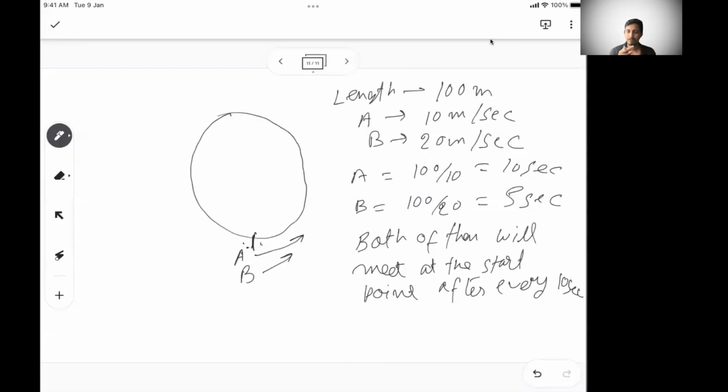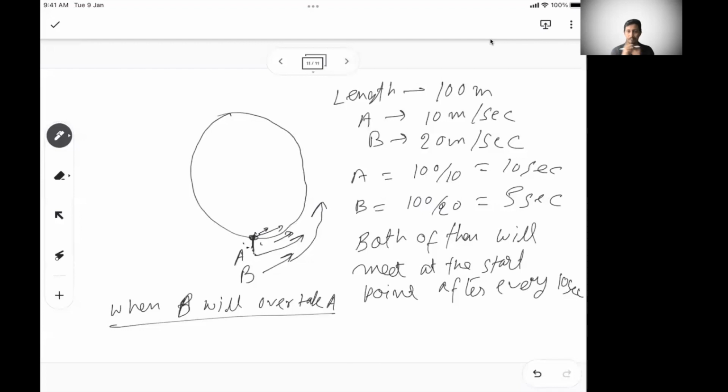when B will overtake A. So let's say both of them start from here, A is moving this side, B is also moving this side. A has a lesser speed, so B will overtake A. This is also a relative speed kind of problem. If you think conceptually, both start from here. Now B has gone ahead, A is left behind. So B will again cover A when B has covered one more round than A.